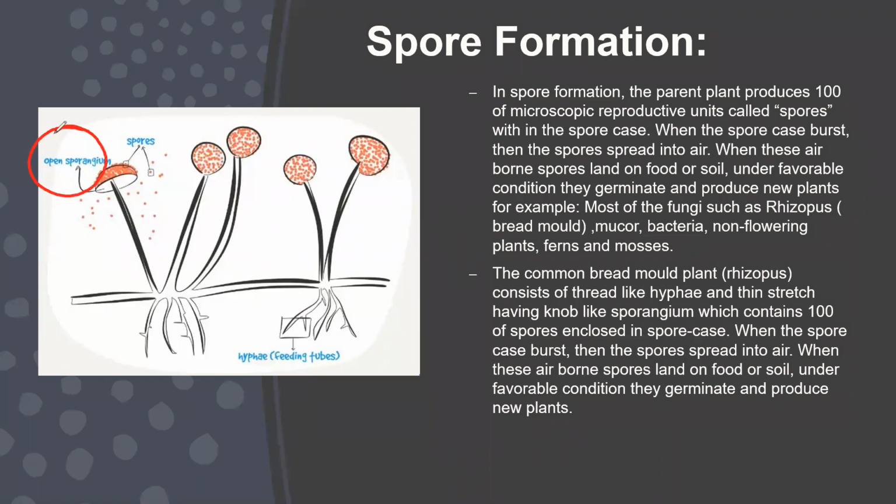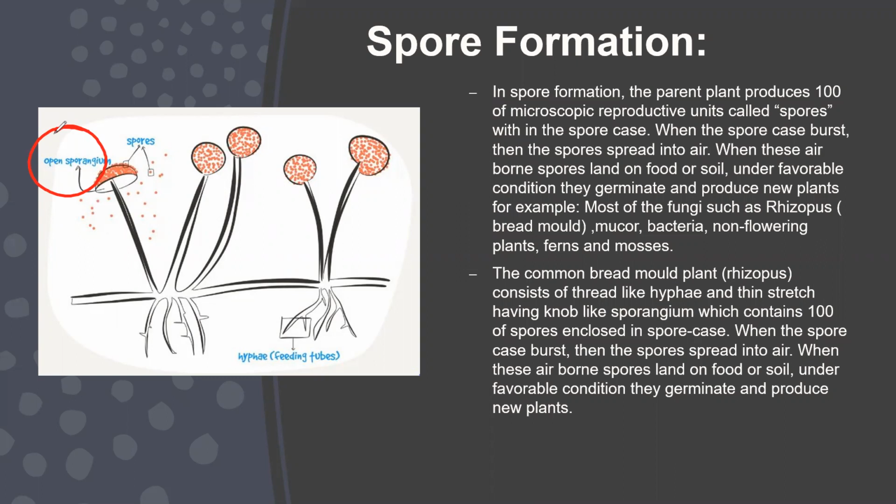When the spore case bursts, the spores spread into the air. When these airborne spores land on food or soil under favorable conditions, they germinate and produce new plants. For example, most of the fungi such as Rhizopus, Mucor, bacteria, and non-flowering plants like ferns and mosses reproduce through this method